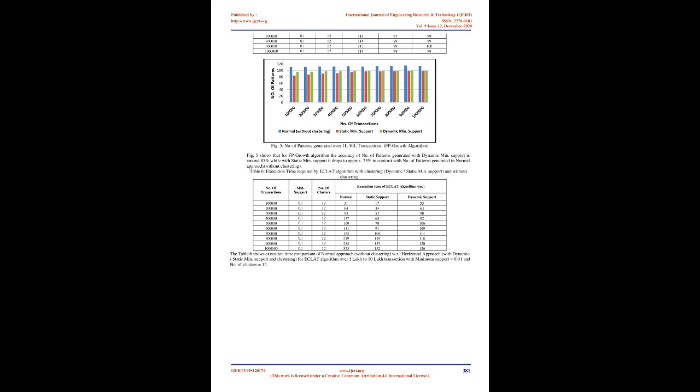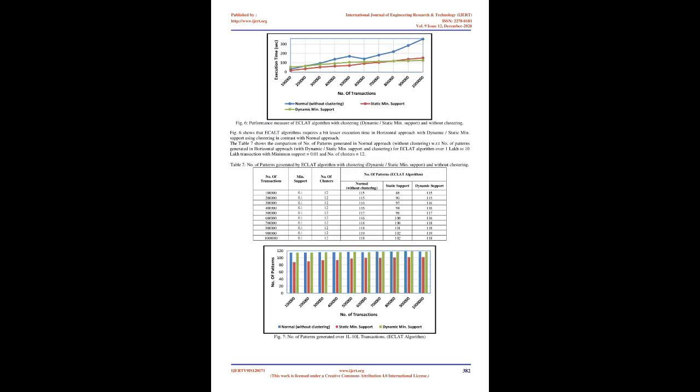Table 2 shows the execution time comparison of the normal approach, without clustering, with respect to the horizontal approach, with dynamic/static min support and clustering, for the Apriori algorithm over 1 log to 10 log transactions with minimum support equals 0.01 and number of clusters equals 12. Fig 2 shows that the Apriori algorithm requires much less execution time with static min support and in the normal approach, in contrast with dynamic min support. This is due to the much higher number of candidate sets generated by the Apriori algorithm at a lower dynamic support value.